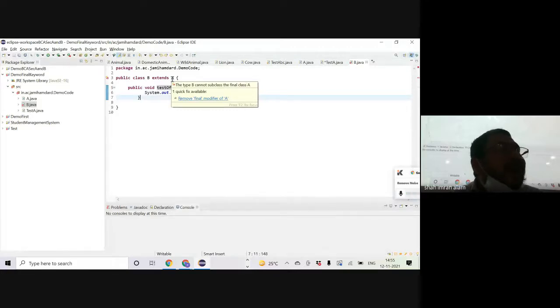A child class can extend the parent class. So that means even the definition of the parent class is somehow being changed conceptually.